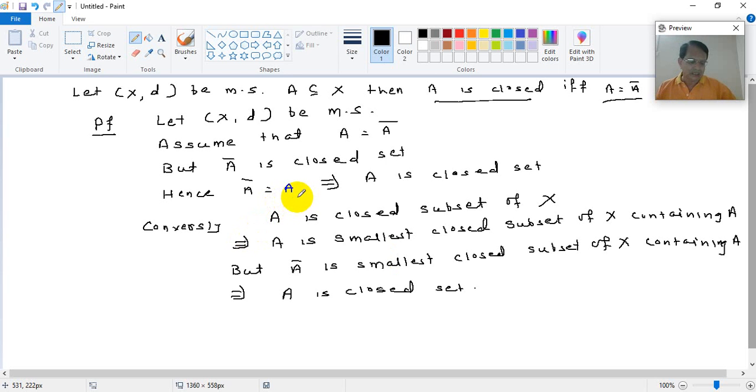Okay. Now one result follows. Now already it is done by us. What is done by us? That set A is closed if and only if it contains all its limit points. This result we have proved. Now it follows from all these results. This can be considered as a corollary of all these things, of this result itself. See, already you have proved A bar is A union DA.